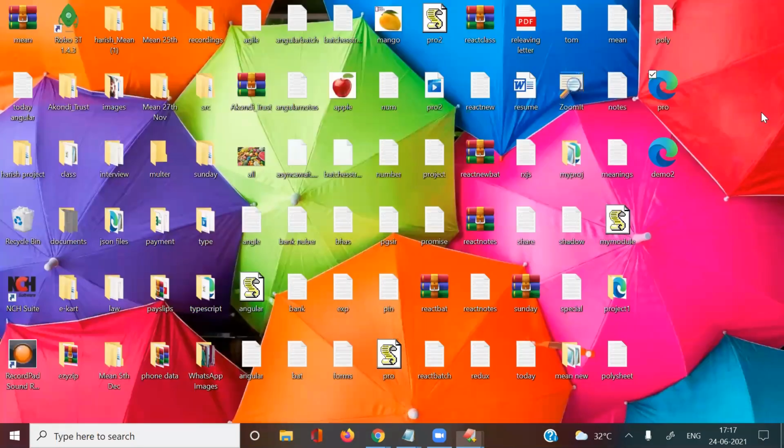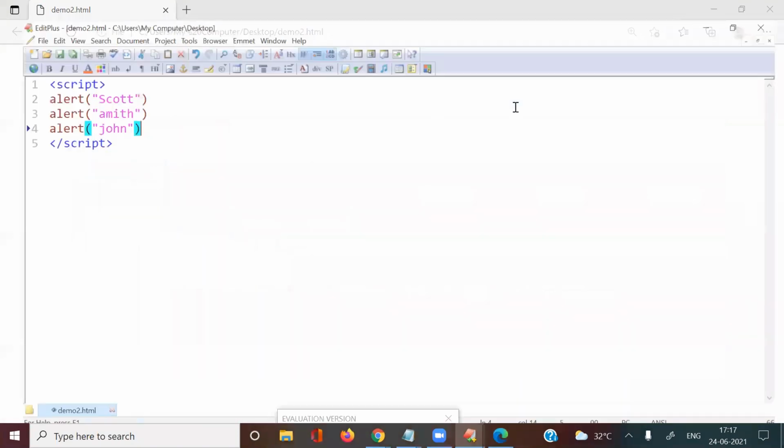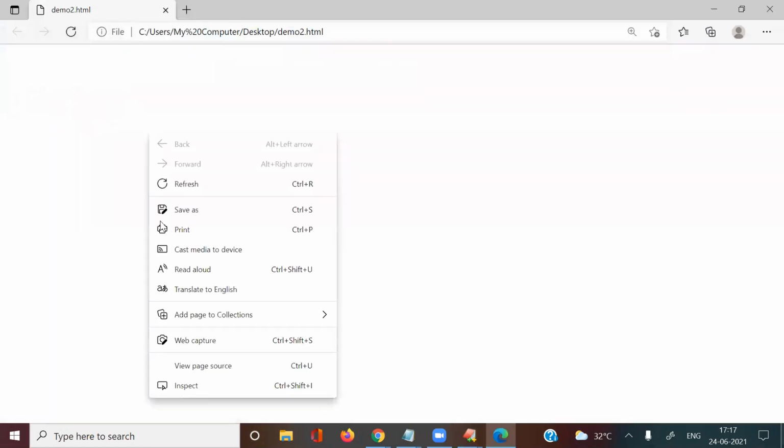Now come to this Demo2.html. We're getting the output here: Scott, Amit, John. For example, I'm deleting part of this alert, and here I've made some mistake. And here I'm removing the opening and closing quotations like this. I've given it like this, meaning in these three lines, errors are there. Now what is the result of this? If I refresh, no output we are getting.